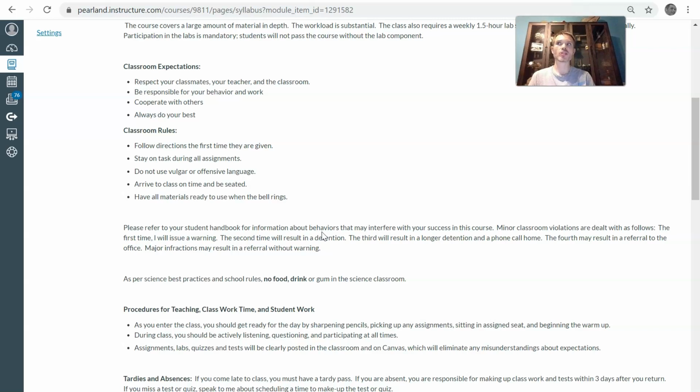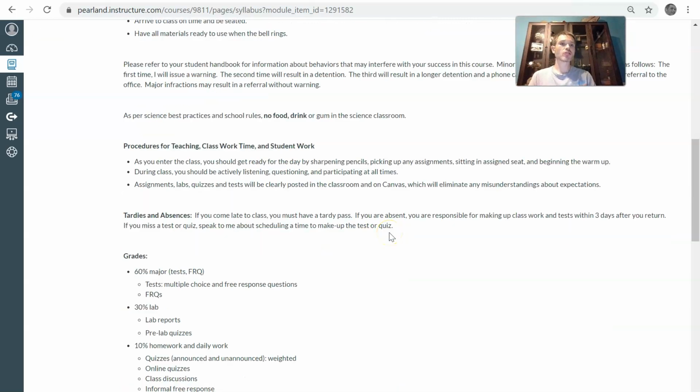And that's going to be really important this year. So when the bell rings, make sure you're in your seat, make sure that you have your stuff ready, that you're ready to learn. I will have all my assignments, labs, quizzes, tests, all that stuff will be on Canvas. And I try to do a good job of putting stuff in advance, okay? Because I know it's important. You guys have busy schedules, so keep up on that front.